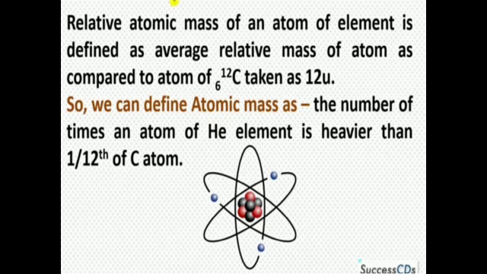Since determining the mass of an individual atom was a difficult task, the relative atomic masses were determined. Let's take an example: carbon monoxide, CO, which is formed by carbon and oxygen. It was observed experimentally that 3 gram of carbon combines with 4 gram of oxygen to form carbon monoxide.